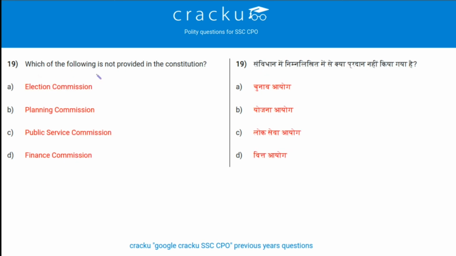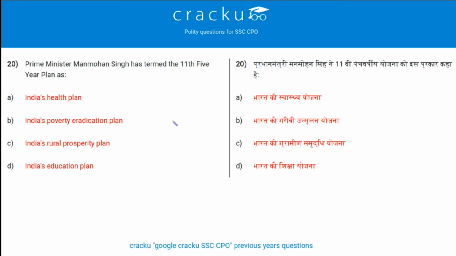Next question. Which of the following is not provided in the Constitution? Planning Commission is not provided in the Constitution. Next question. Prime Minister Manmohan Singh has termed the 11th 5-year plan as. Prime Minister Manmohan Singh termed the 11th 5-year plan as India's education plan. So option D is the correct answer.